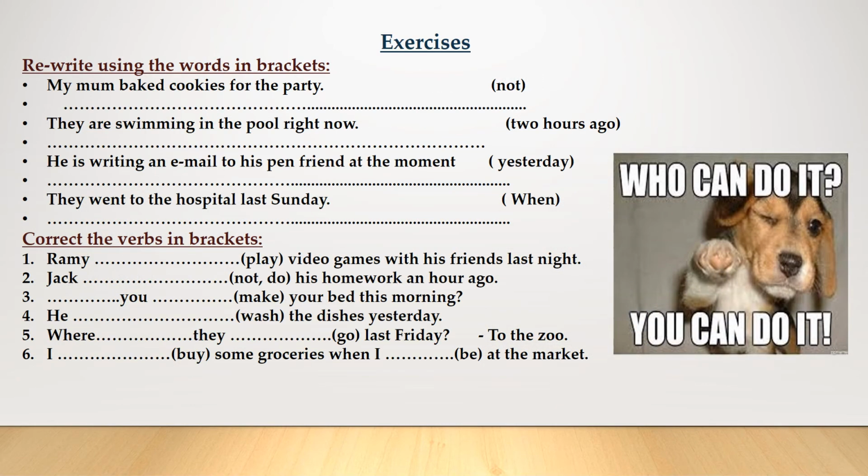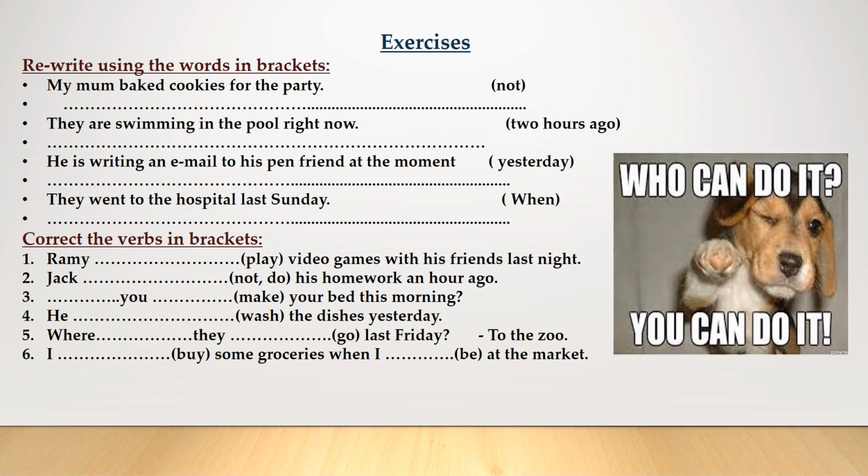Now let's do some practice together. Rewrite using the words in brackets. 1. My mom baked cookies for the party. Between brackets, not. To negate this sentence, we use did not plus base form. My mom did not, my mom didn't bake cookies for the party.